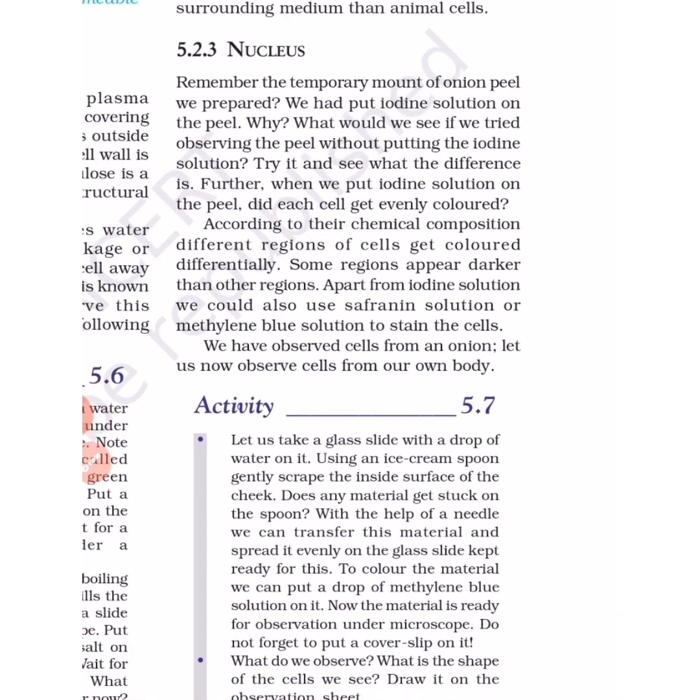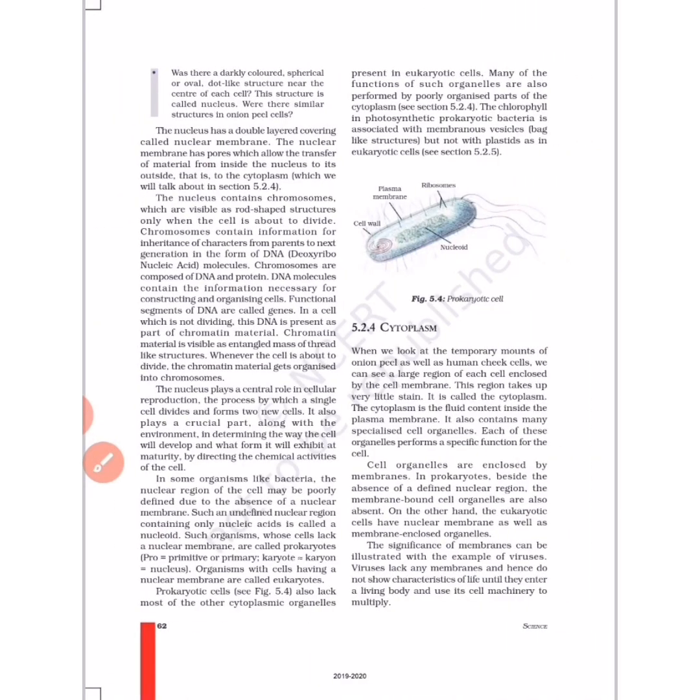Next comes the nucleus. The nucleus is the director of the cell. It is present at the center, and in the plant cell it is eccentric in position, meaning slightly away from the center, but in the animal cell it is at the center. If we put a stain like methylene blue in solution, a dot will appear in blue or pink color, and that is the nucleus in the cells. Let's move on to the other page.